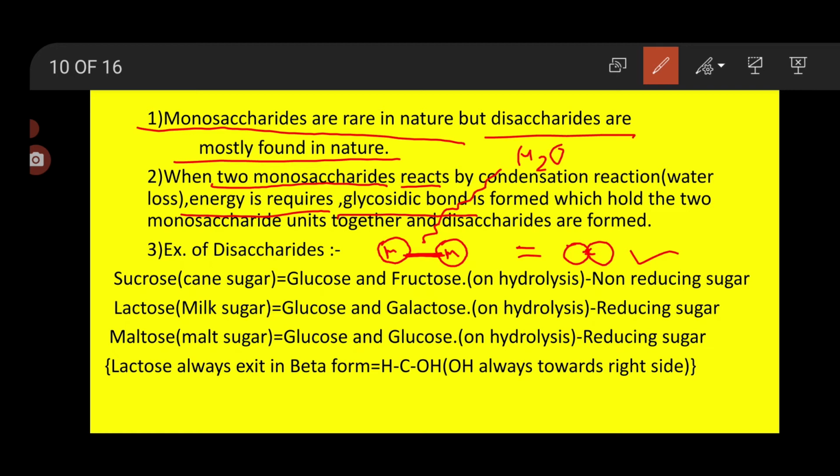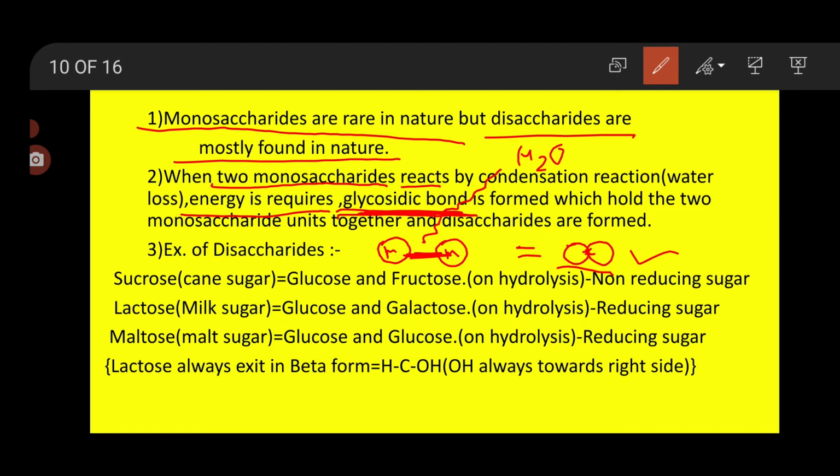When two monosaccharides react with each other, a water molecule is released, a high amount of energy is required, and as soon as the water molecule is released, a glycosidic bond forms. This glycosidic bond holds the two monosaccharides together very tightly. They unite together and form a disaccharide. In this way, disaccharides are formed.